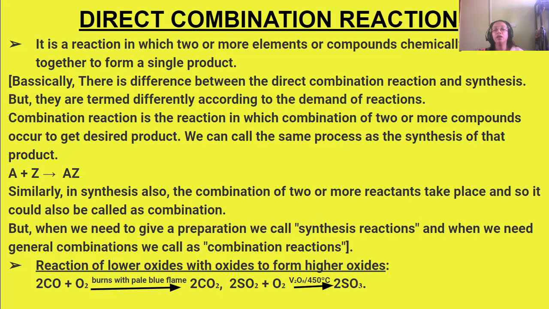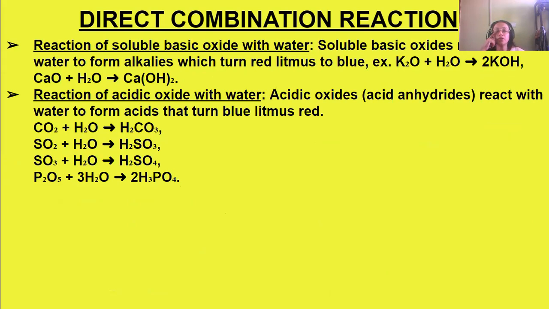Okay. Then reaction of lower oxides with oxygen to form higher oxides. That is, carbon monoxide, a lower oxide, combining with oxygen, burning in oxygen with a pale blue flame, forming carbon dioxide. Sulfur dioxide is a lower oxide than sulfur trioxide. So sulfur dioxide combines with oxygen in the presence of vanadium pentoxide V2O5 at 450 degrees centigrade, forming sulfur trioxide.